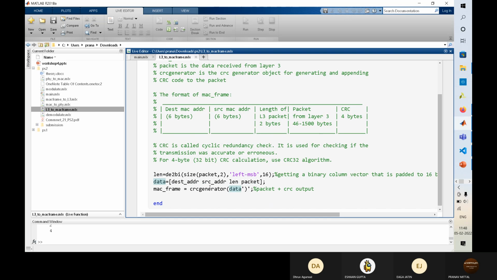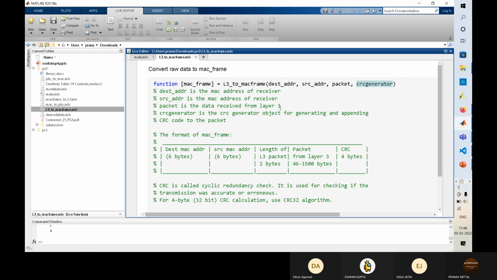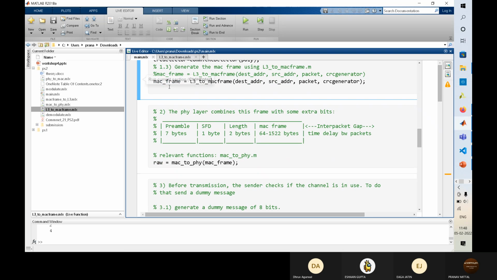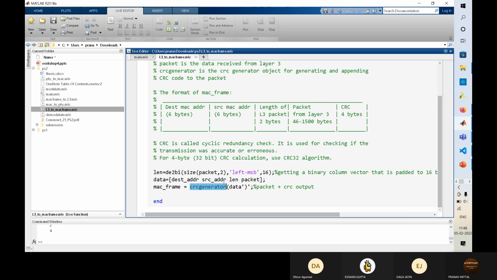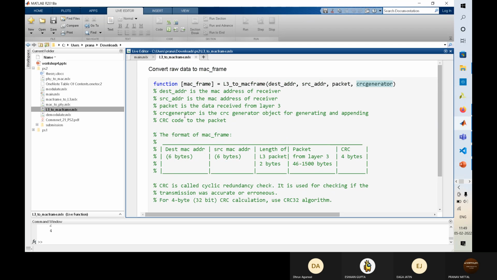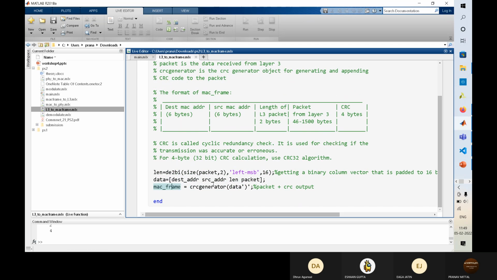Then we generate the CRC of everything that's in the data. This is the object that we got in the function from the main file. We get a 32-bit CRC, add it to this data, and return it as MacFrame.